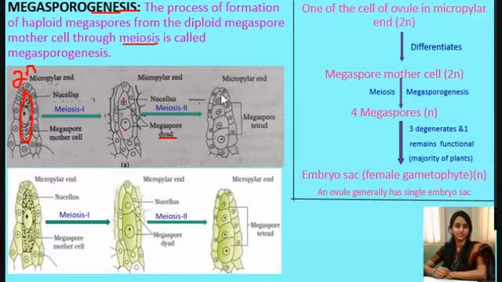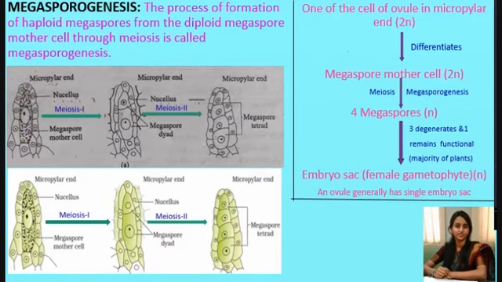These 4 haploid megaspores together are known as the megaspore tetrad. So how can you define megasporogenesis? It is the process of formation of haploid megaspores from the diploid megaspore mother cell through meiosis.